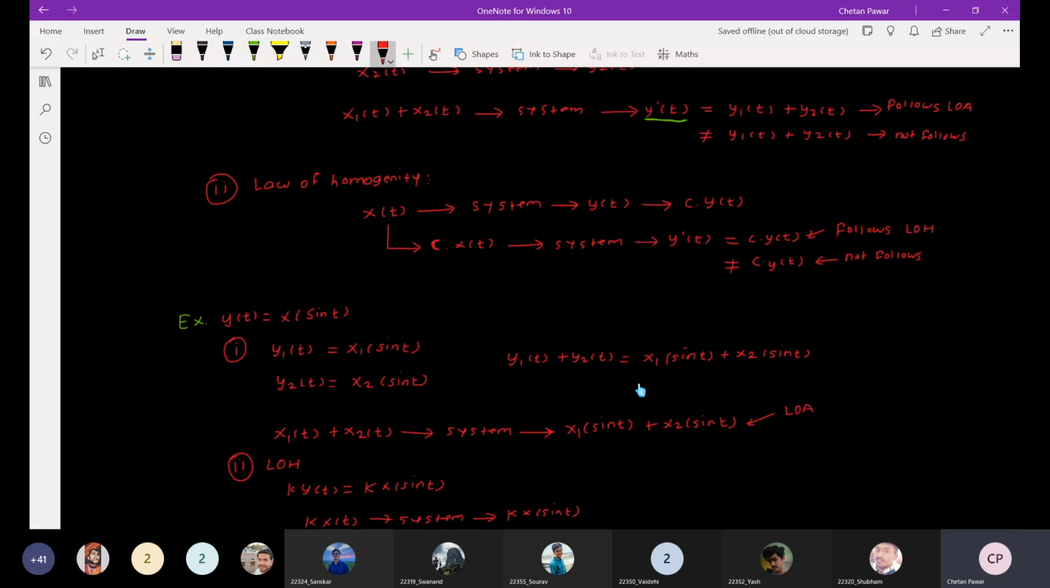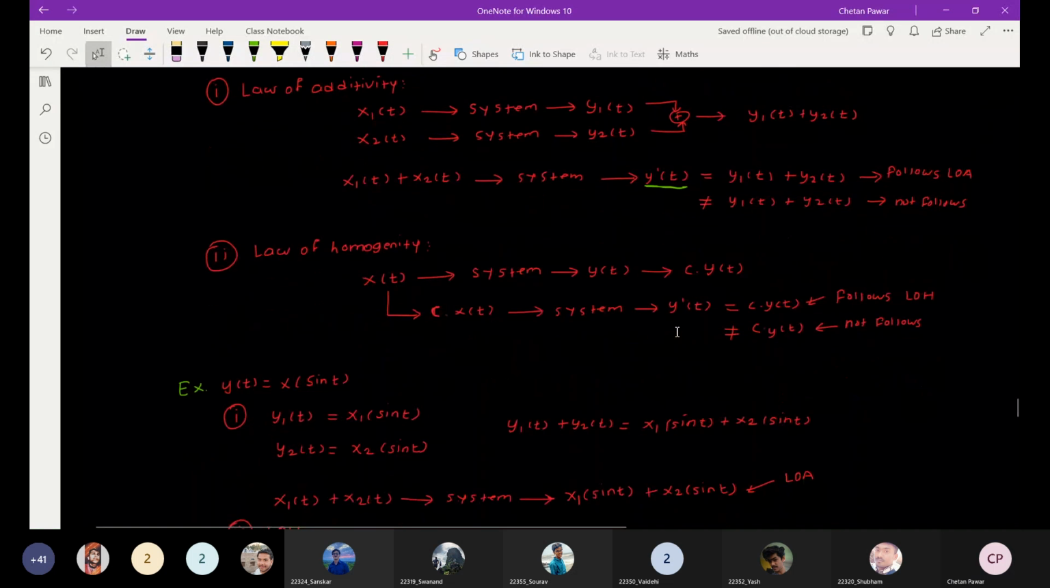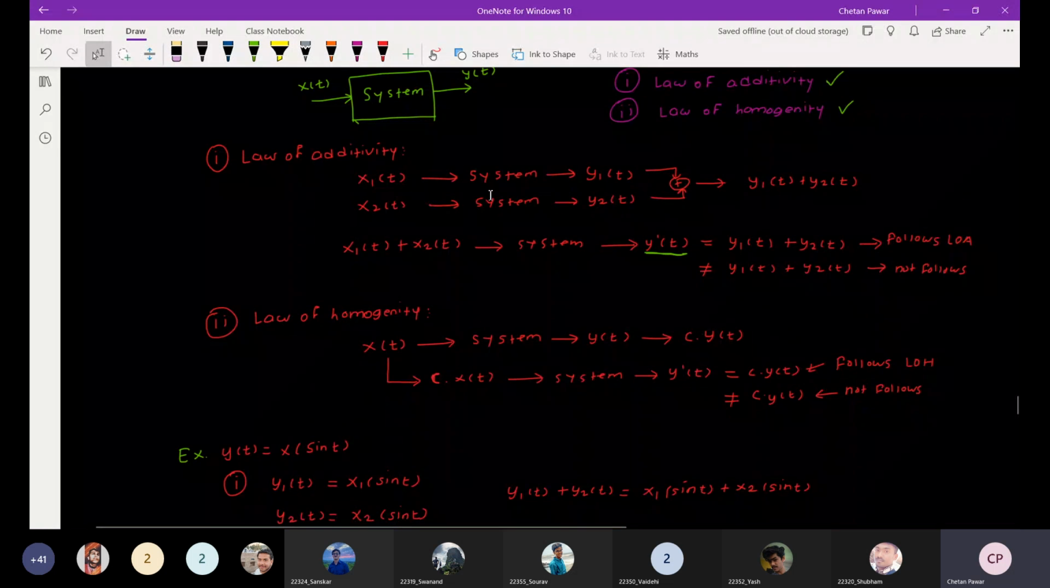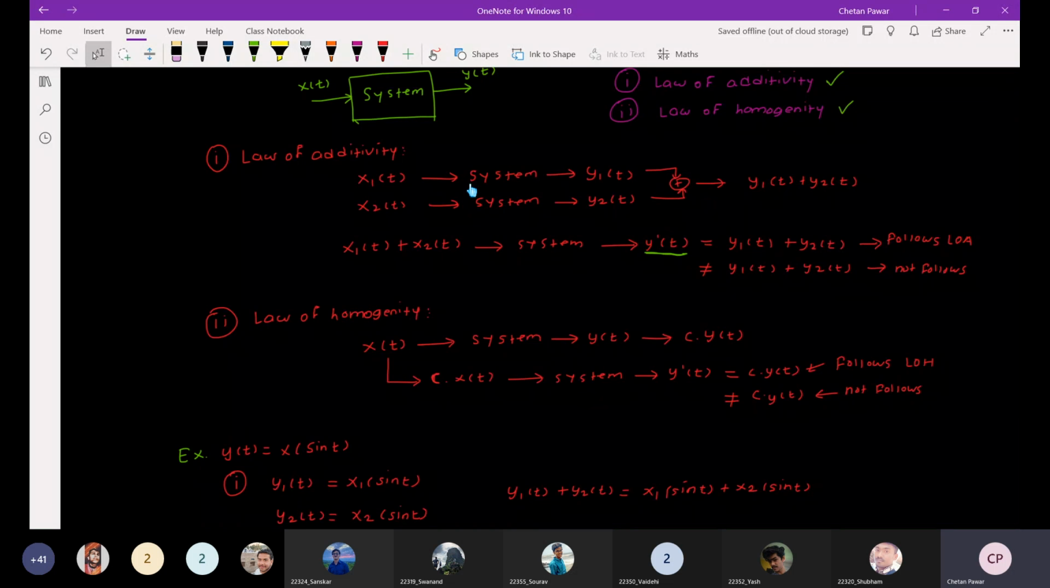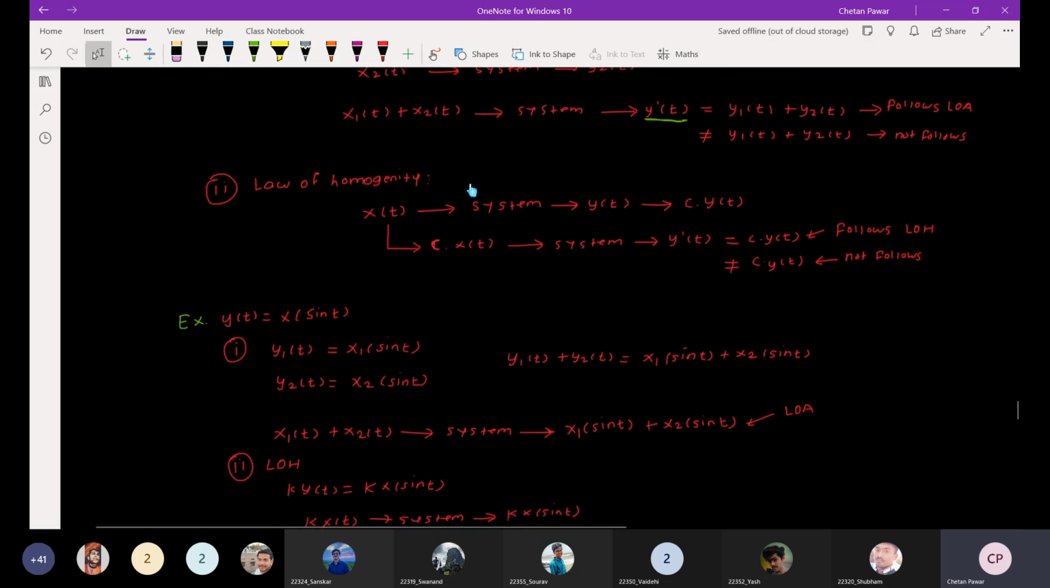In the law of additivity, for particular signals x1 of t and x2 of t, we get some outputs and we add those outputs. Here you can see y1 of t is x1 of sin t and y2 of t is x2 of sin t. If we add these two signals, that will be x1 of sin t plus x2 of sin t.